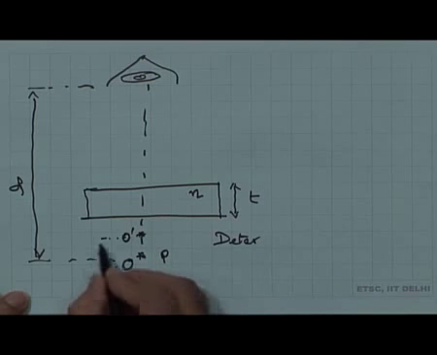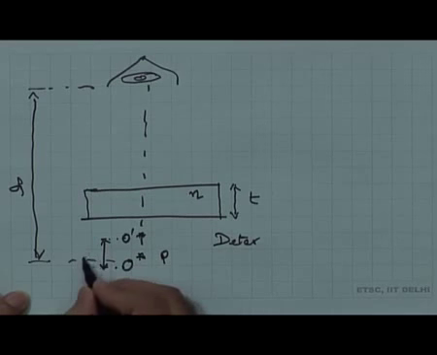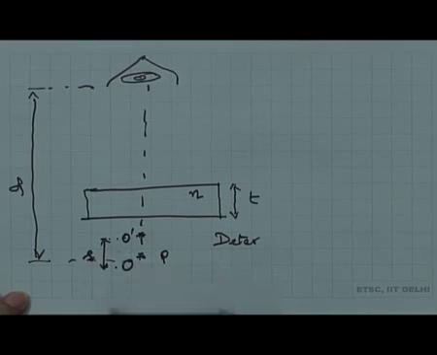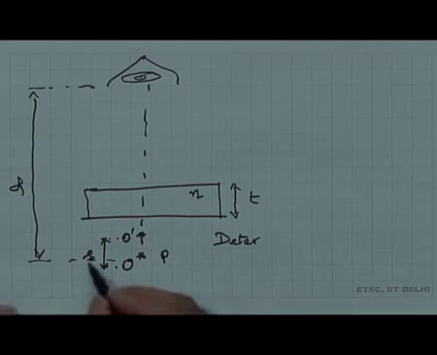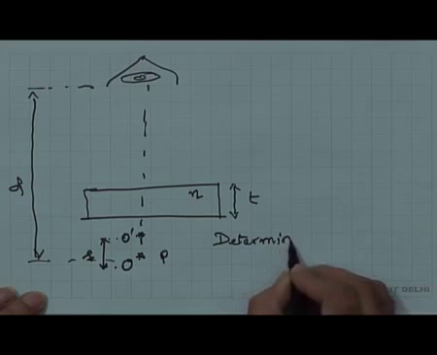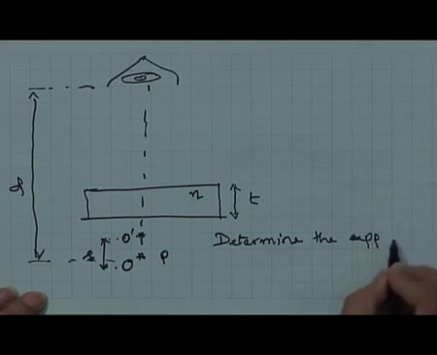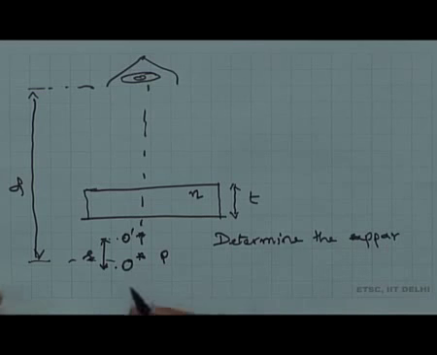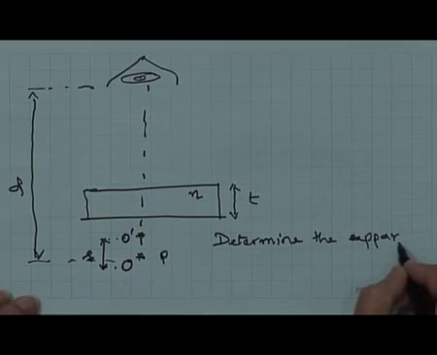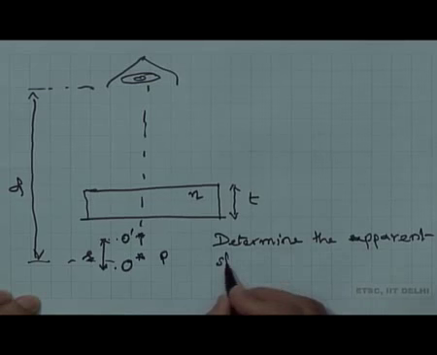So, what is the shift? This shift I can call S, or delta H, or delta D, whatever, S, the shift. Determine the apparent shift. The object is of course there, but it is appearing shifted. So, determine the apparent shift of the object.